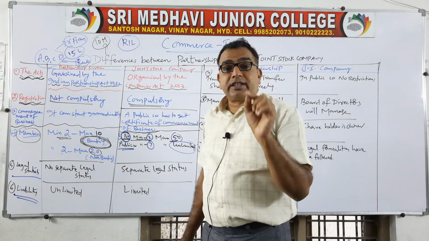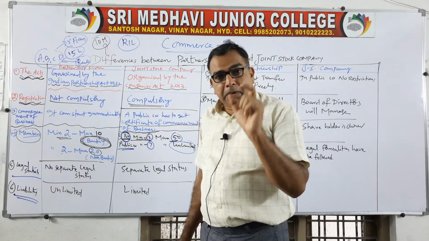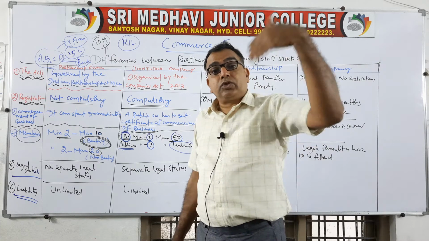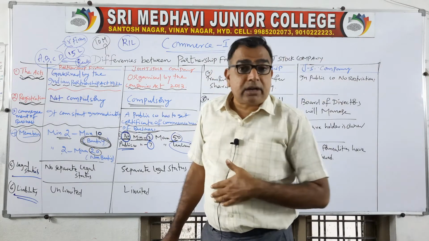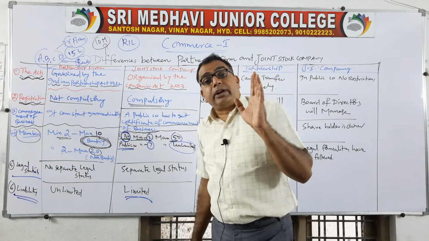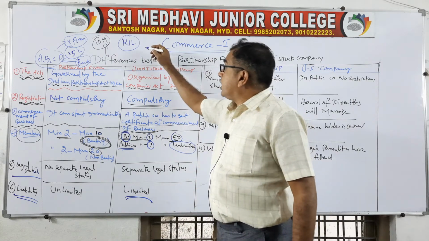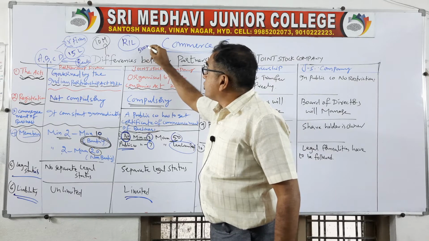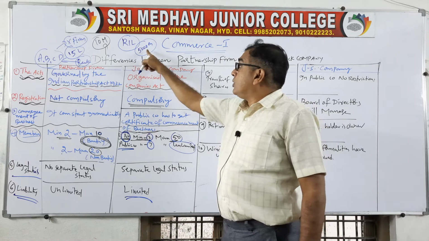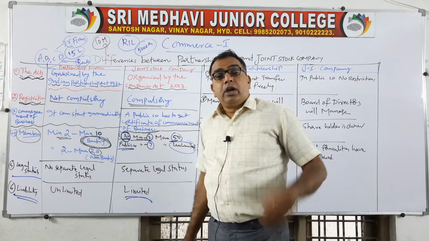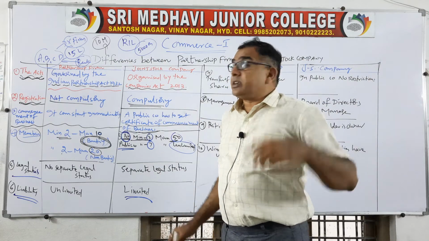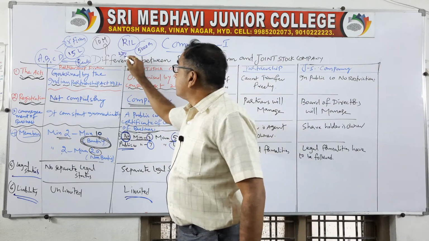It means when the responsibility of the person to clear the debts, that means loans, is extended to the private property of that member, it is called unlimited liability. But in case of a joint stock company, your liability is limited. For example, in this Reliance India Limited, you have invested 5,000 rupees. You have purchased some 100 shares at the rate of 50 rupees. So you have invested 5,000 rupees. But after 5 years or 10 years, unfortunately, this Reliance India Limited has incurred a loss of 500 crores.